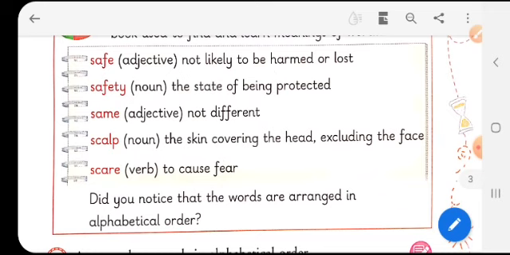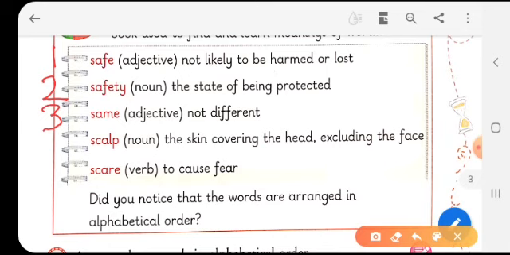The first word ends in E and the next word continues with a fifth letter, so the fifth letter will be taken into consideration. So, the first word we will have is safe, and safety is the second word. Then we have the word same, and same will be the third word.